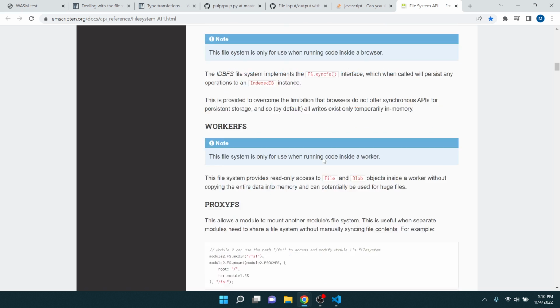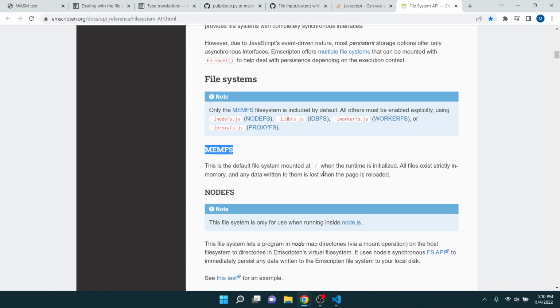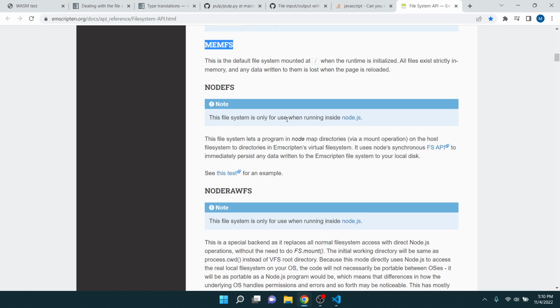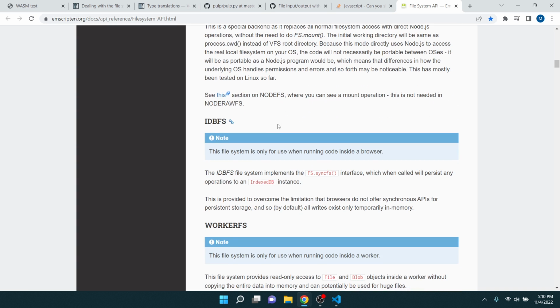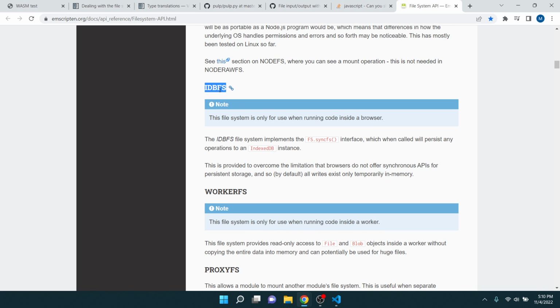There's a few different file systems. I believe the default one is this one, and it's like an in-memory file system, I think. Yeah, and this might be an option. I kind of want to avoid this if I can, because it actually writes to IndexedDB, which is not a bad thing, but that might be an option to share.